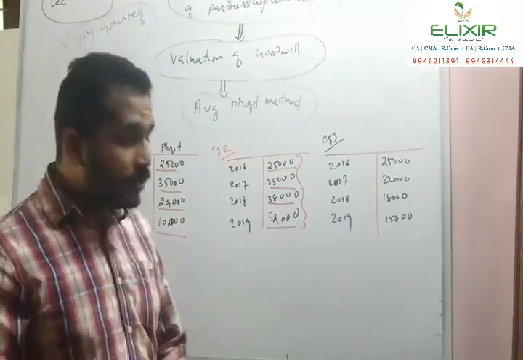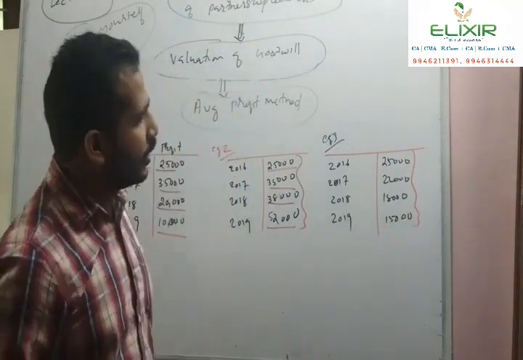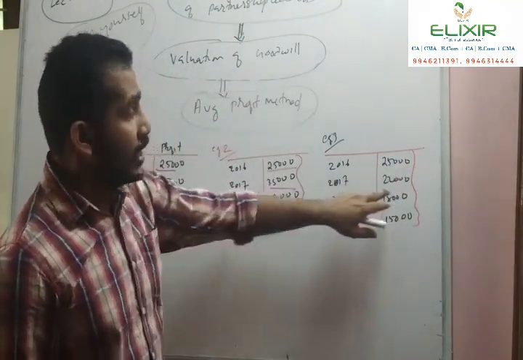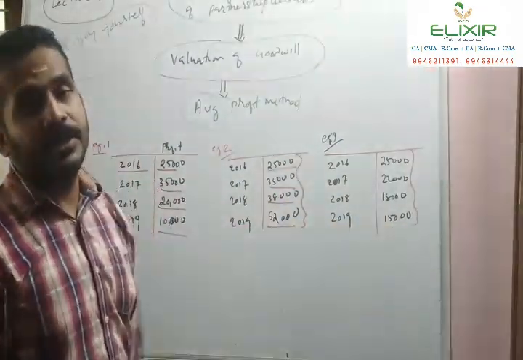I'm going to example 3. The profit shows a decreasing trend. In the year 2016, 25,000. 2017, 22,000. 2018, 18,000. 2019, 15,000.